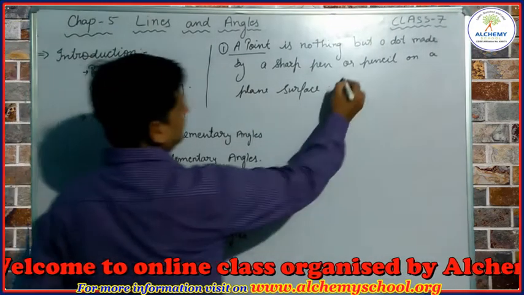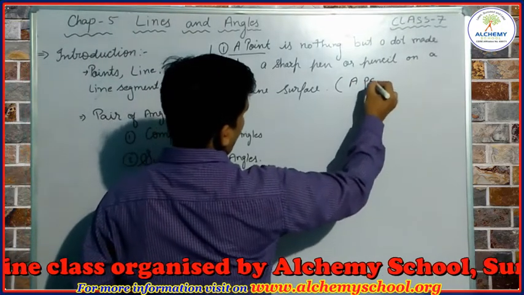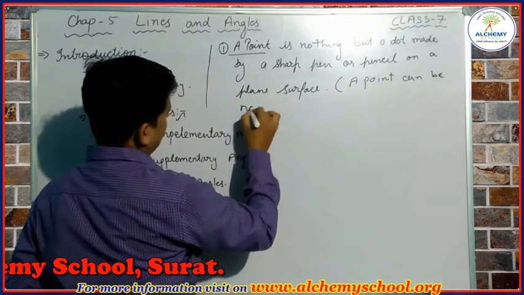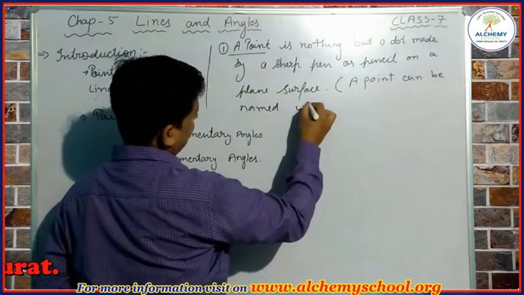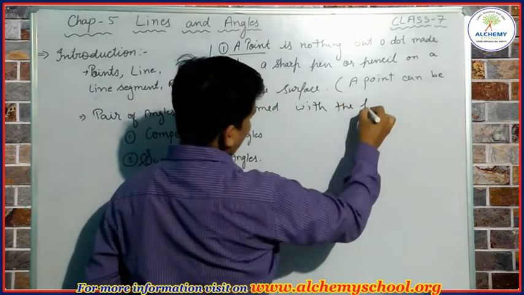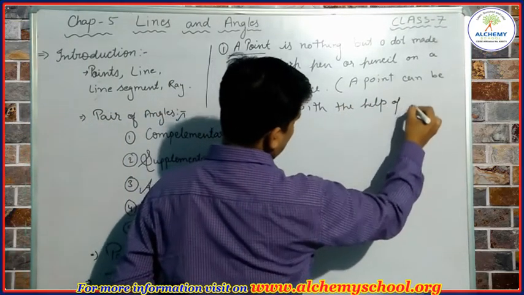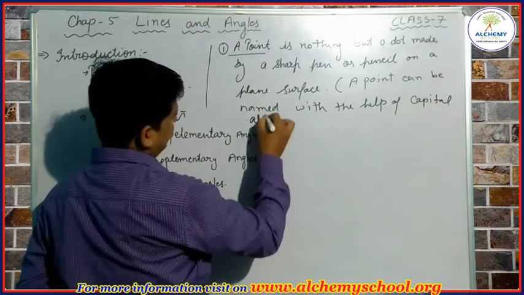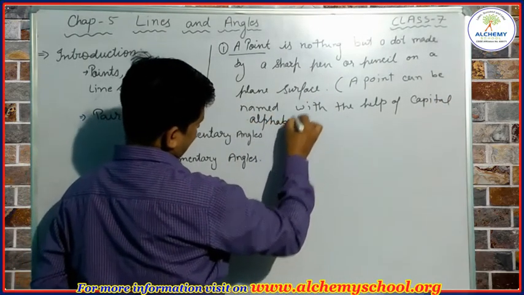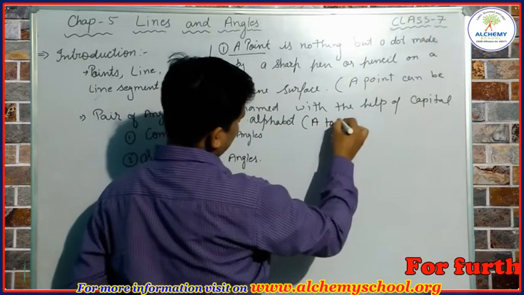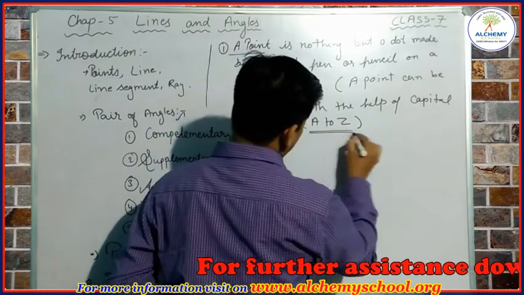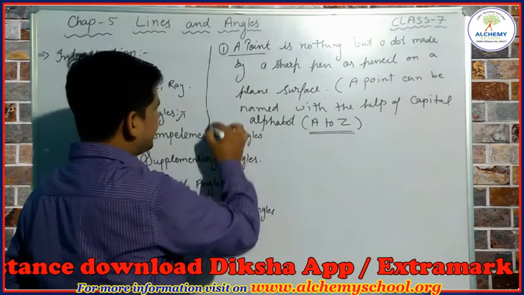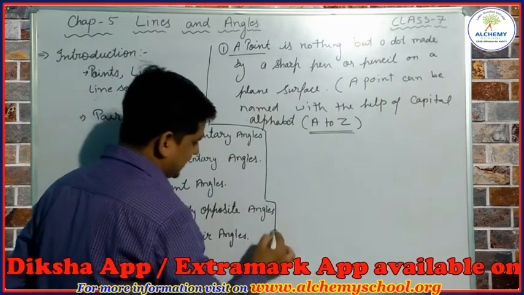A point can be named with the help of a capital alphabet, that is A to Z. We can use capital alphabets A to Z to name a point. So this is the point. I hope it is clear for you all.